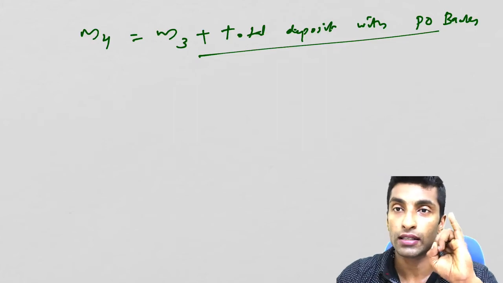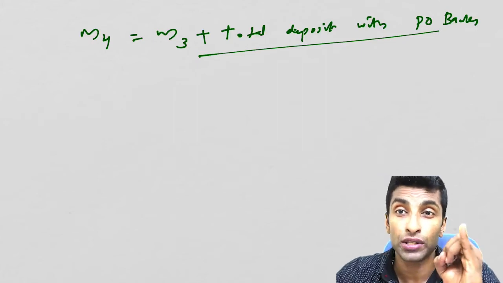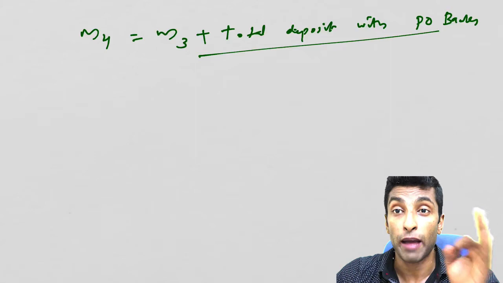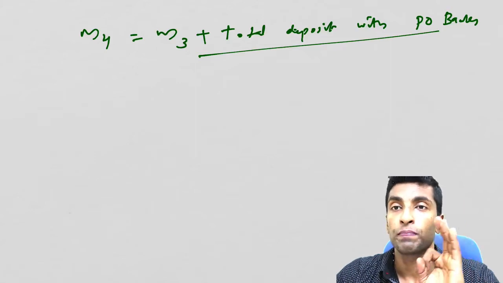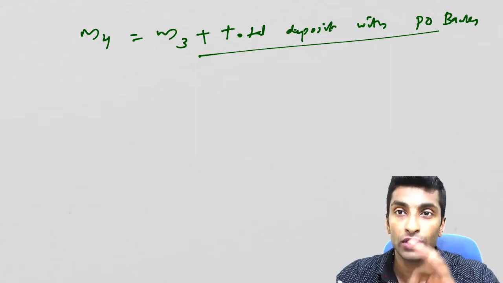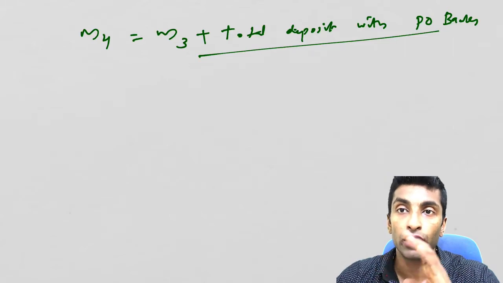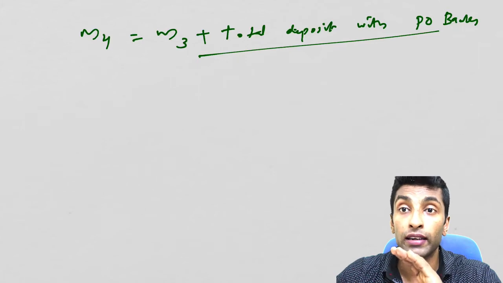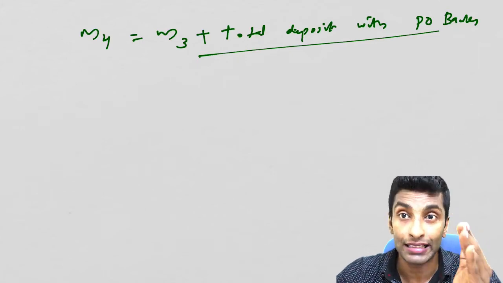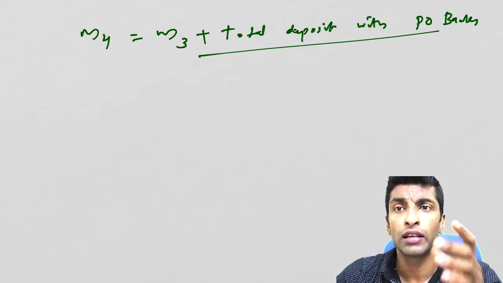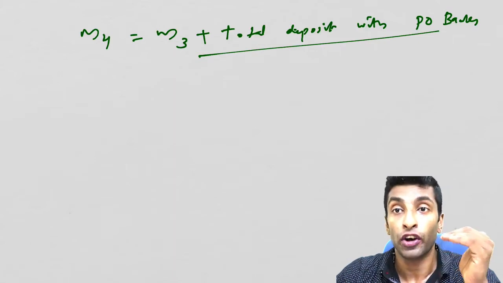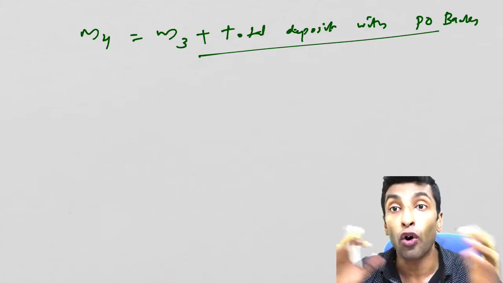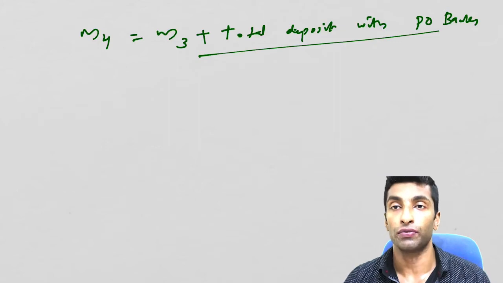So M1 is currency plus demand deposit plus other deposit. M2, M1 plus the post office savings account, which is also a liquid one. Third one, M3. M3 is M1 plus what we have added, time deposit, or we can say currency plus all deposits excluding post office. Now here M4, currency plus all deposits including post office.